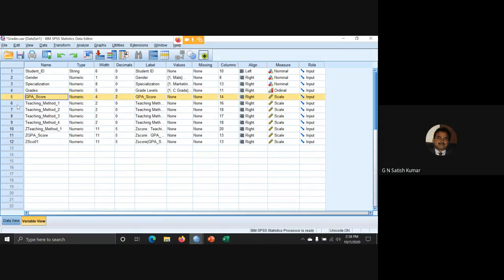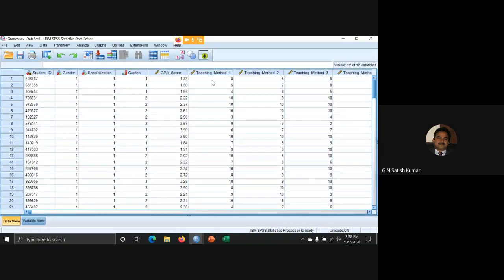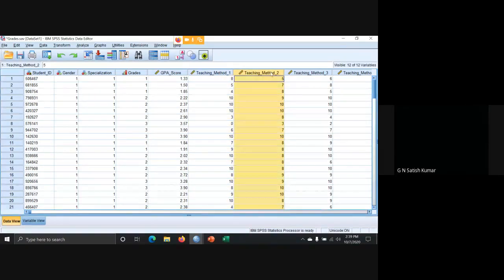They have been given different types of training, different teaching methods. With the first teaching method, they got this score, and this is for the second teaching method. Maybe the first is the blackboard method, where they teach on a blackboard and explain, and the second maybe an audio-video explanation method. They want to see whether there is any significant difference between teaching method 1 and teaching method 2. Is it okay?